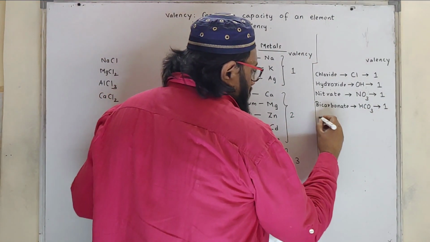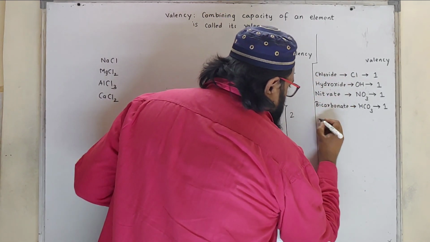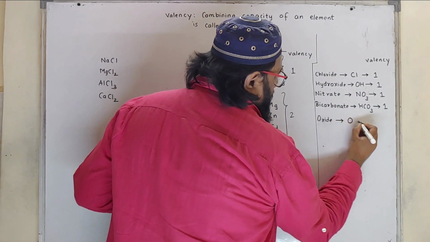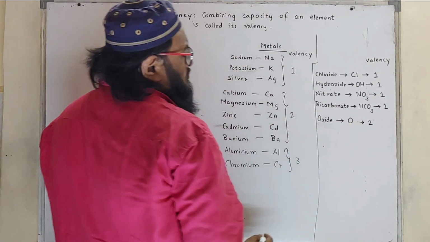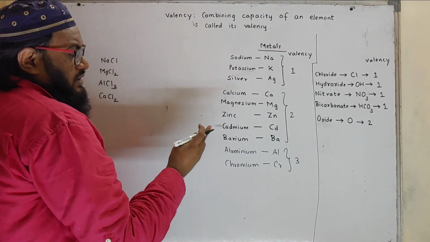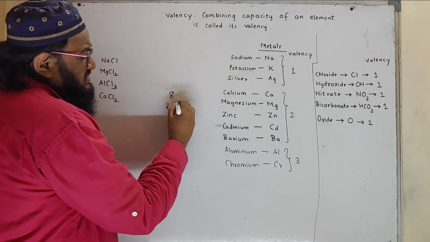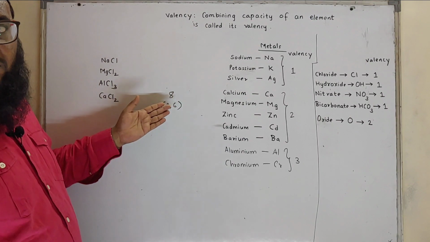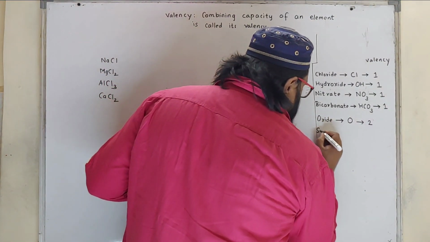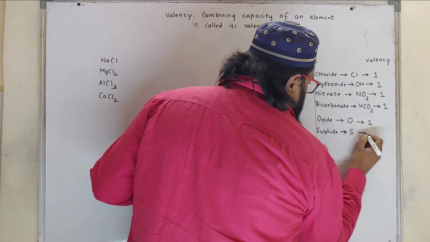Then oxide is O, its valency is 2. See, oxygen's atomic number is 8, so its configuration is 2, 6. It will require 2 more electrons to attain stability, so its valency is 2. Similarly sulfide is S, its valency is 2.